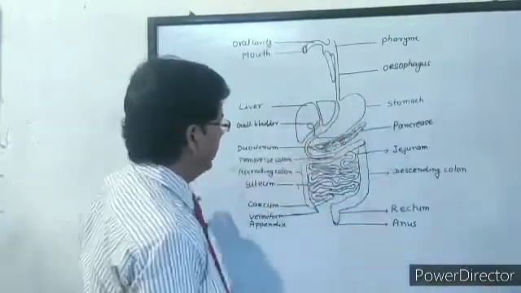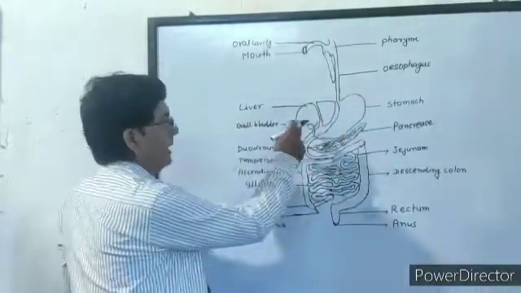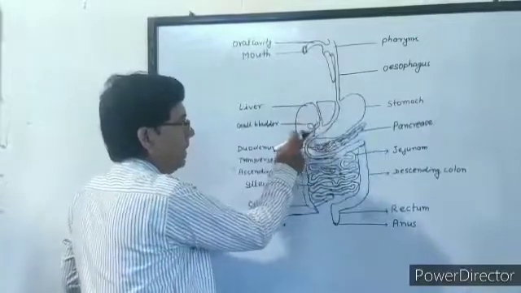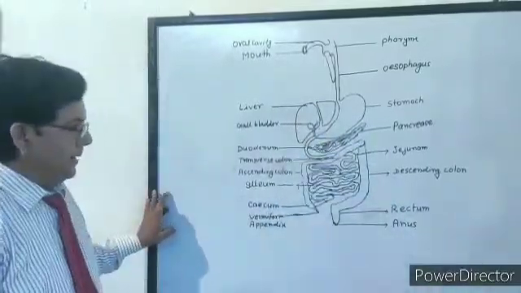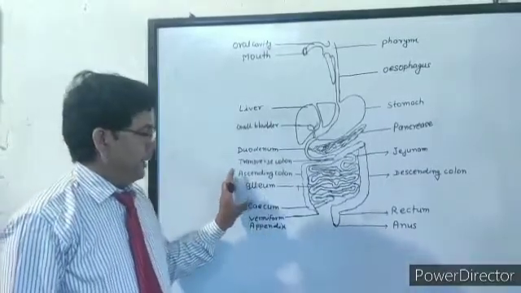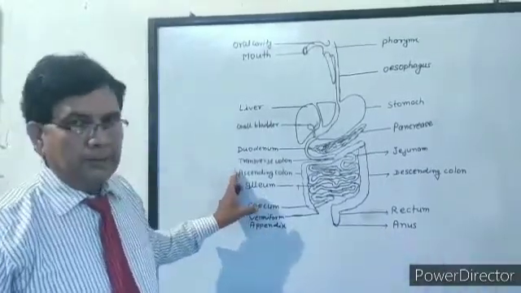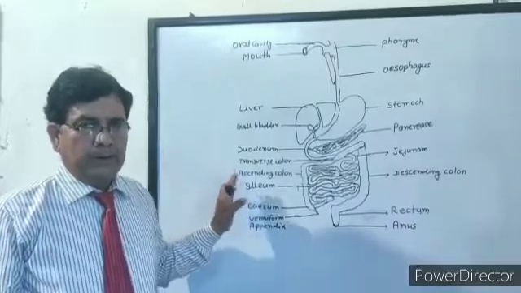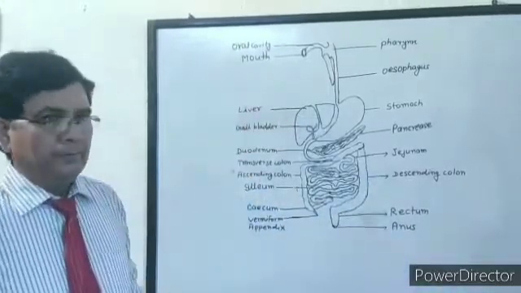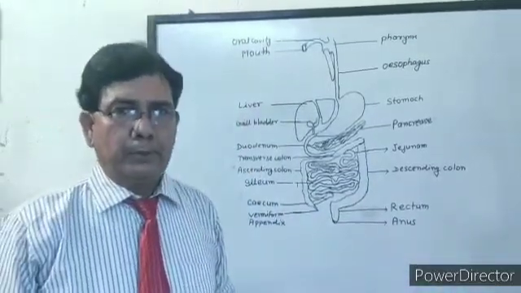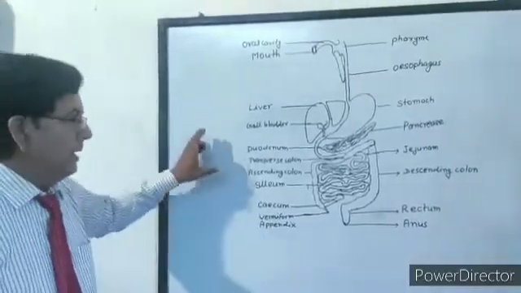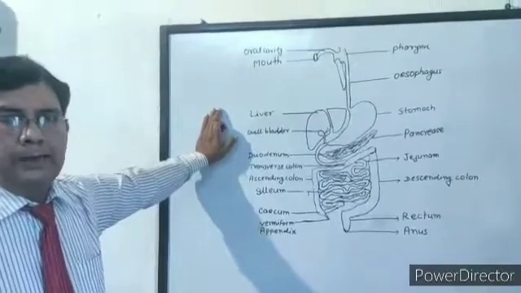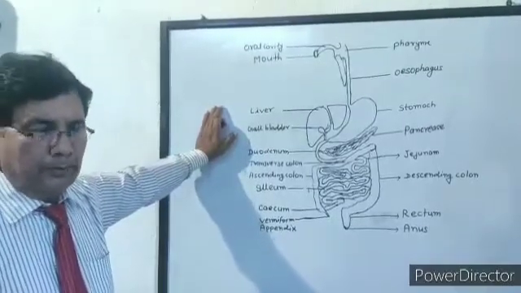Besides these, there are some glands also, which are the liver, gallbladder and pancreas. These are the digestive glands. Now we study the digestion of different types of food in our alimentary canal. Partial digestion of food occurs in the mouth with the help of the enzyme ptyalin, which converts starch into maltose.